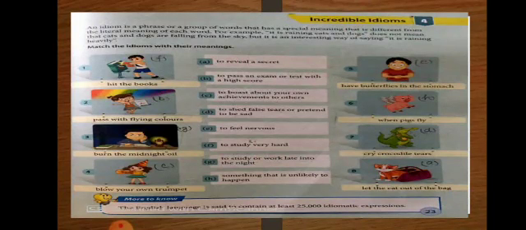Okay. So for cry crocodile tears, it means to shed false tears or pretend to be sad. If someone is pretending that they are crying or they are sad, we say that they are crying crocodile tears. That is, false tears or pretending to be sad. Eighth, let the cat out of the bag. It means to reveal the secret. Okay. So these are some idioms given here with their meanings that are important to know.